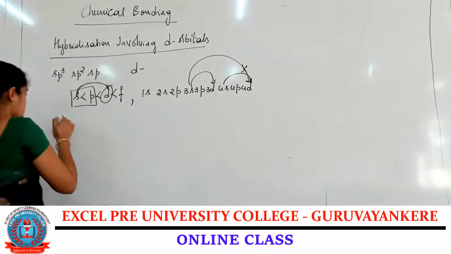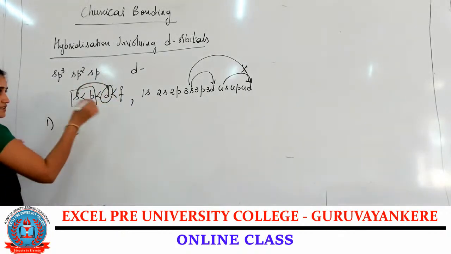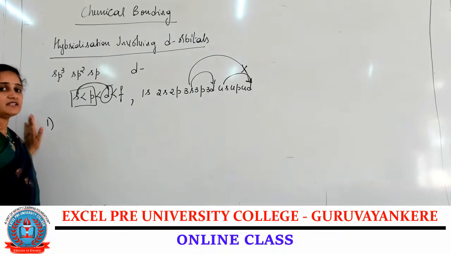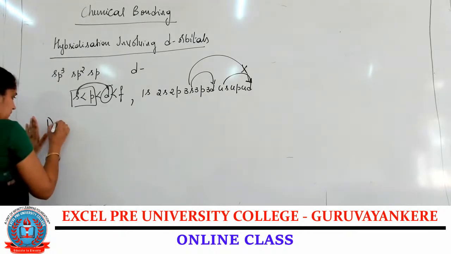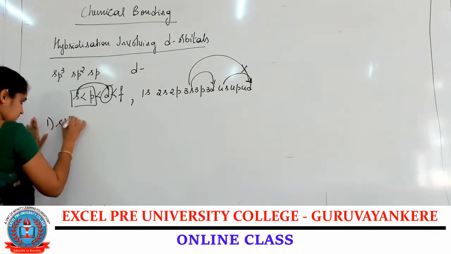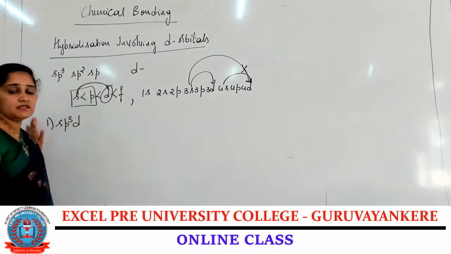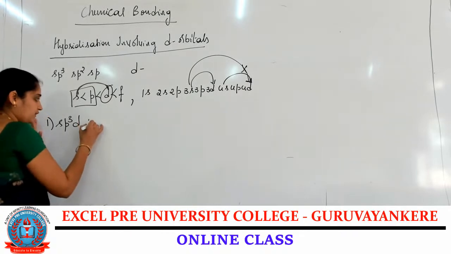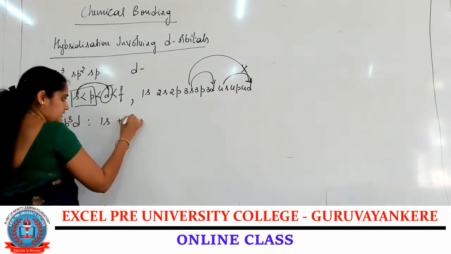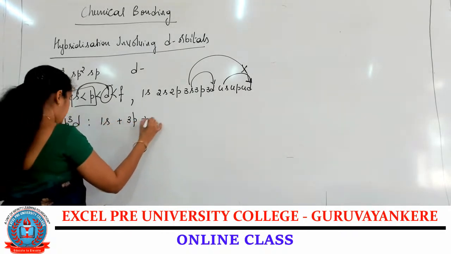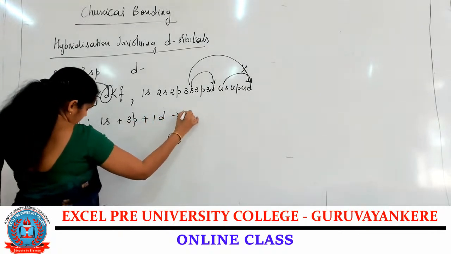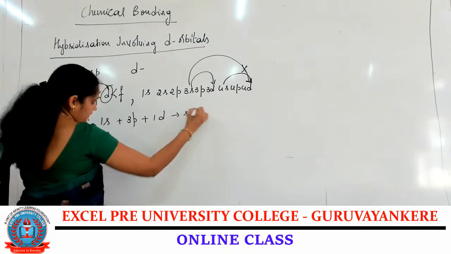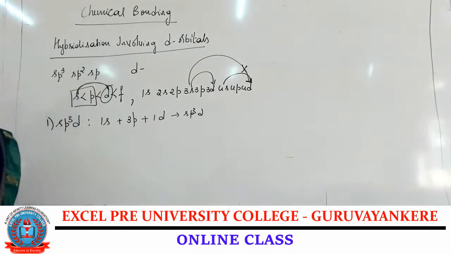So we are going to study one example of hybridization involving the d orbital, sp3d hybridization, where one s orbital, 3 p orbitals and 1 d orbital form sp3d hybridization.